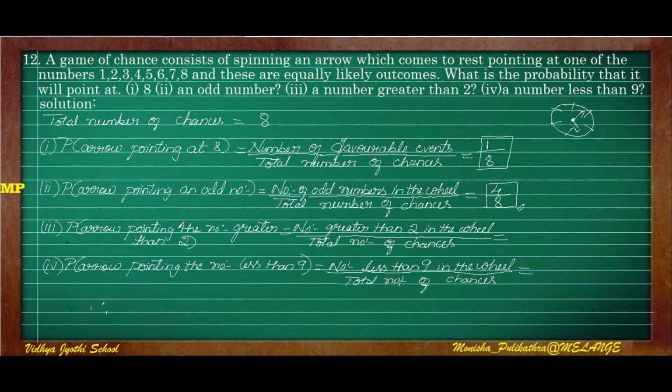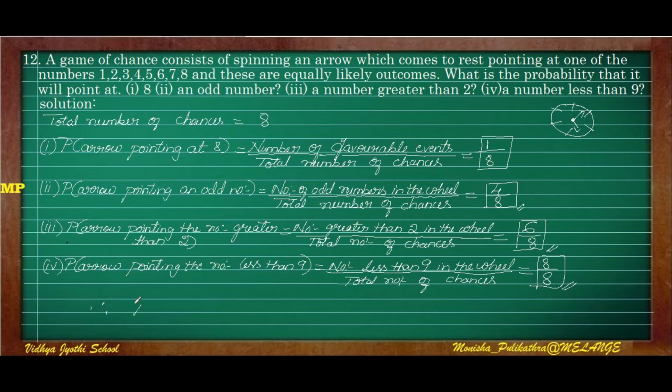Next, the arrow pointing to a number greater than 2. So greater than 2, how many numbers are there? 3, 4, 5, 6, 7, 8. 6 numbers are there. So 6 numbers divided by the total number of chances, that is 8. So for the third question, the probability is 6 by 8. And for the last question, the probability of the arrow pointing at a number less than 9. Less than 9, so all the numbers from 1 to 8 are less than 9. So the number of numbers less than 9 in the wheel is 8, and the total number of chances is also 8. So this is the last probability.